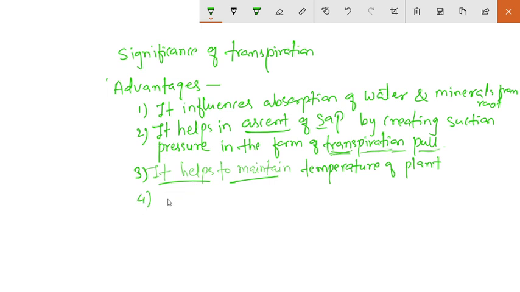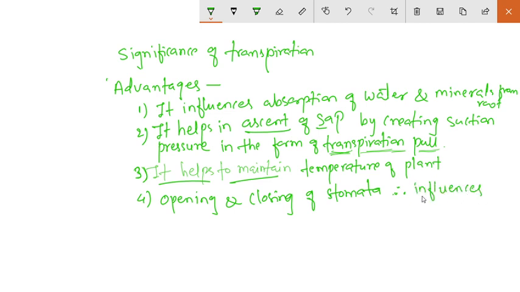Then it helps in opening and closing of stomata. Okay, it helps in opening and closing of the stomata, and therefore it affects, or it influences, indirectly the photosynthesis and respiration.